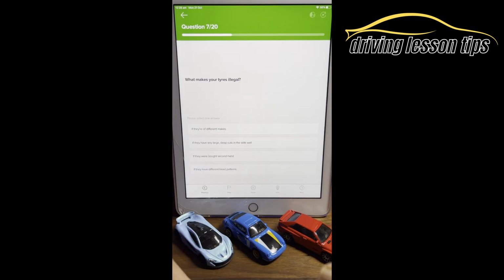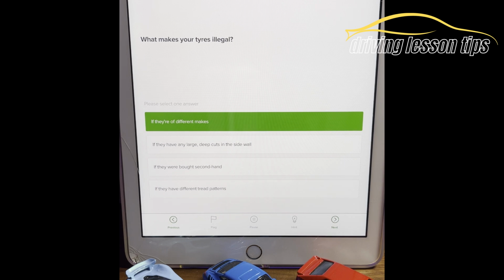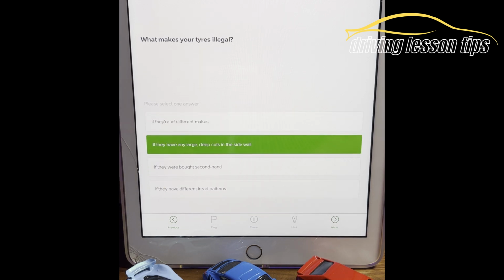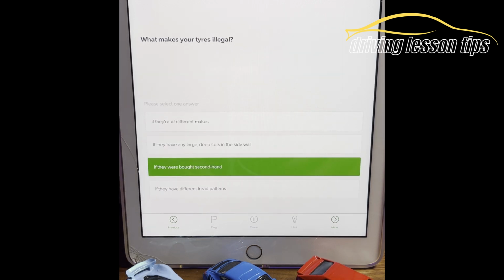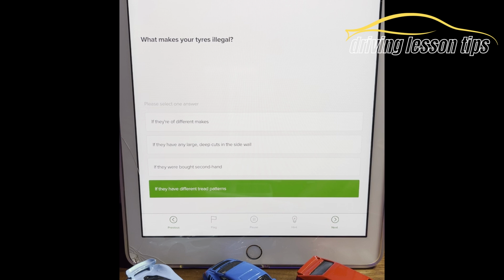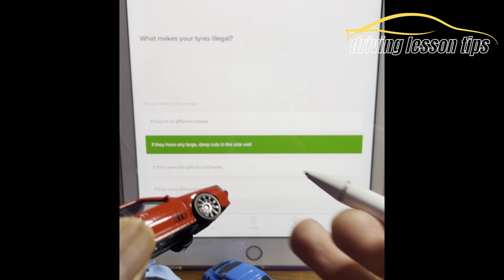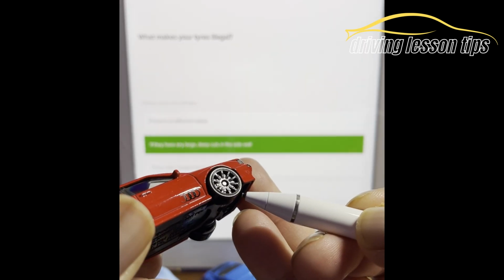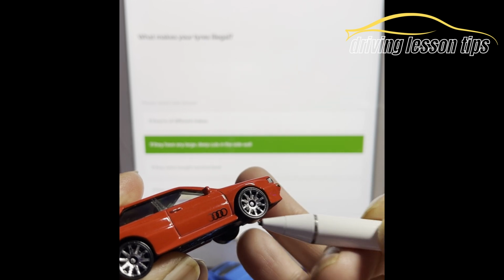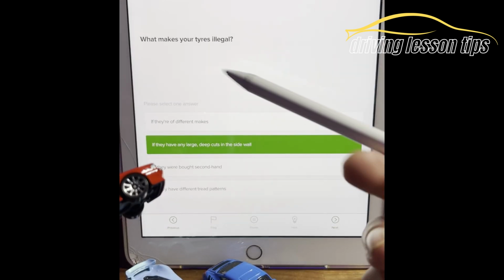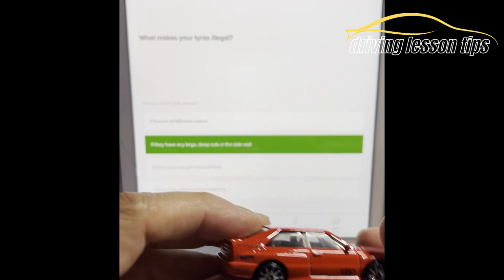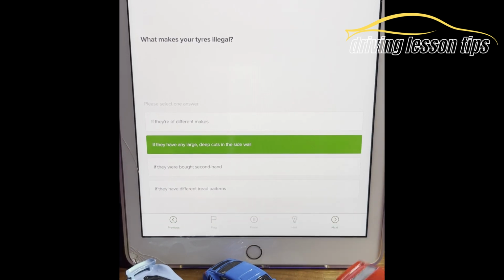Well done. Question 7. What makes your tyres illegal? If they're of different makes, if they have any large deep cuts in the sidewall, if they were bought second-hand, or if they have different tread patterns. What makes your tyres illegal is B, if they have any large deep cuts in the sidewall of the tyre. The sidewall of the tyre being, if that's your tyre, that little bit there, that's your sidewall. If there's cuts or bulges in there, that makes your tyres illegal. That would fail an MOT, so you would obviously have to get those tyres changed.